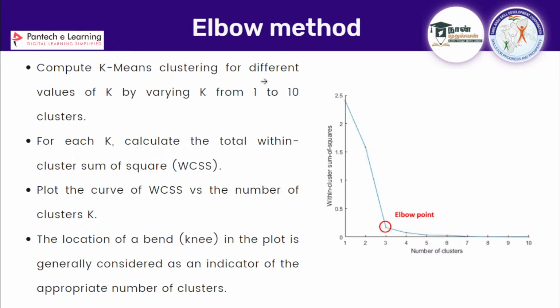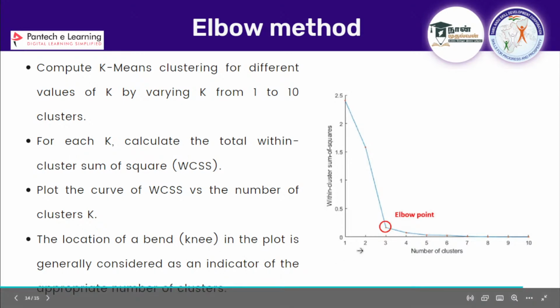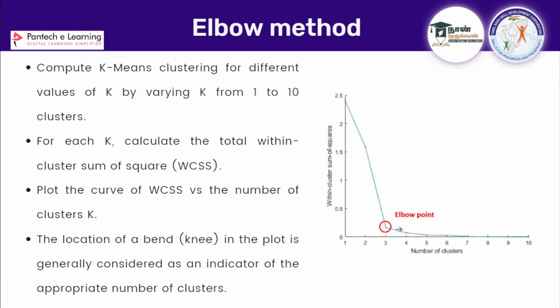So compute k-means clustering from 1 to 10, calculate the WCSS for each, and plot WCSS versus the k value. The location of a bend, or knee, in the plot is generally considered an indicator of the appropriate number of clusters. So where you can find the bend is the appropriate or best k value.